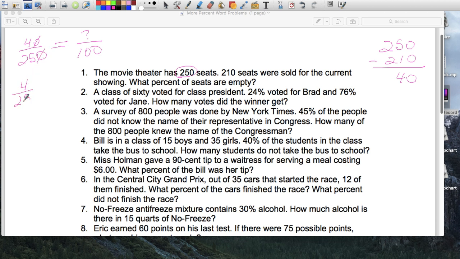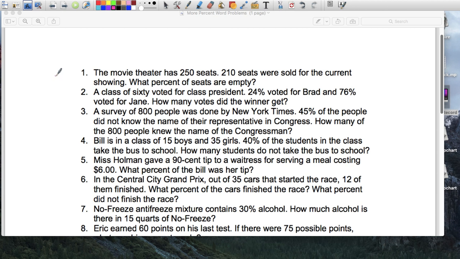Question 2. Actually, I'm going to do the odd ones. A survey of 800 people was done in the New York Times. 45% of people did not know the name of the representative in Congress. Neither do I. How many of the 800 people knew the name? So you have to read the question. So again, 45% did not know. So there's 100%, right? 45% of the people did not know, which means what? 55% did know, right? 55% did actually know the name of the congressman.